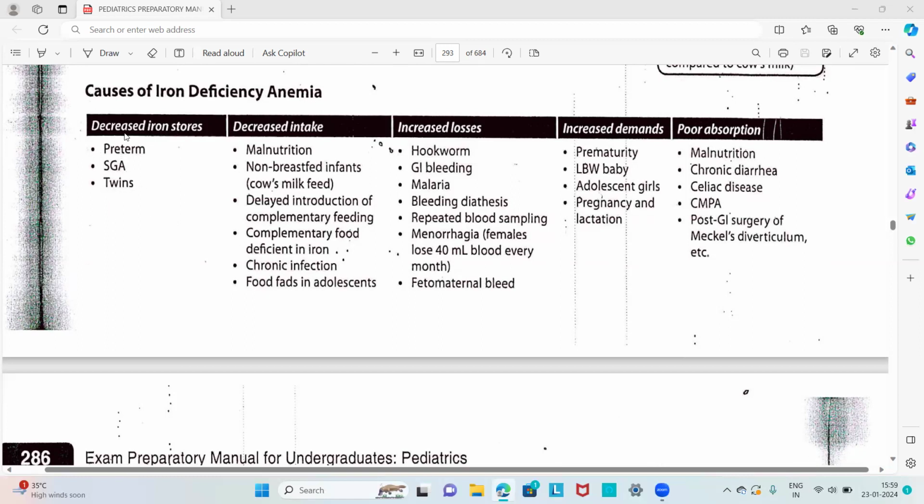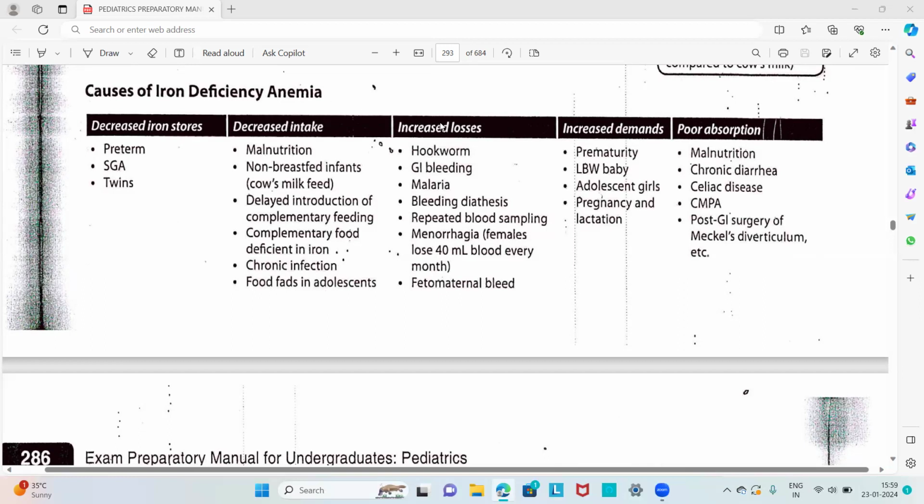There will be decreased iron, so that will result in the iron deficiency anemia. And the next heading is the decreased intake. Because of this decreased intake of the iron, that results in the iron deficiency anemia. That is due to malnutrition, non-breastfed infants, that is cow's milk feed, delayed introduction of complementary feeding, complementary food deficient in the iron, chronic infection, and food fads in the adolescents. So these are the causes for the decreased intake of the iron, which results in the iron deficiency anemia.